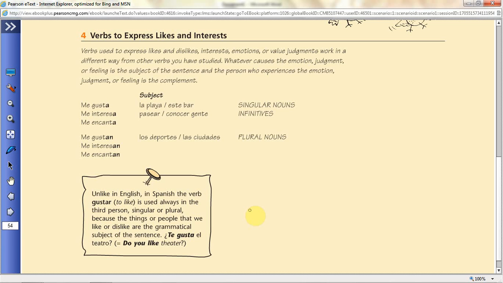Verbs to express likes and interests. Well, these verbs are sometimes also called the verbs that are like gustar. Me gusta, me gustan. That's probably what you're most familiar with, what you might remember most from high school. And these other words are going to end in a similar way: interesa, encanta, interesan, encantan. So what are the endings?